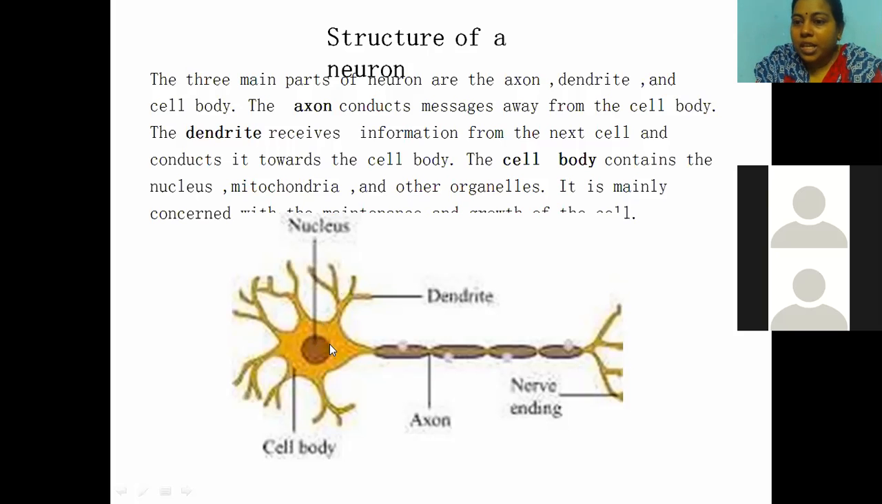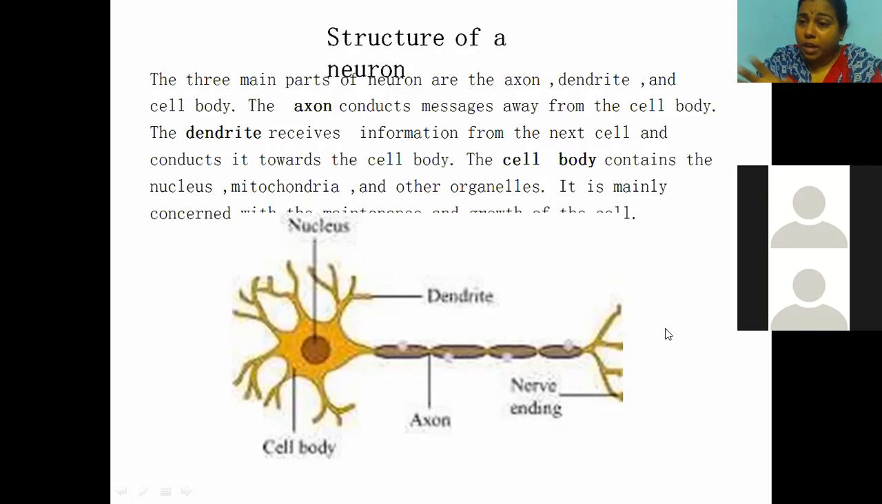From the cell body, information is carried to the axon. So in the axon, information is carried away from the cell body. Then it is reaching the nerve endings. From there, again, information is carried to the next neuron cell.